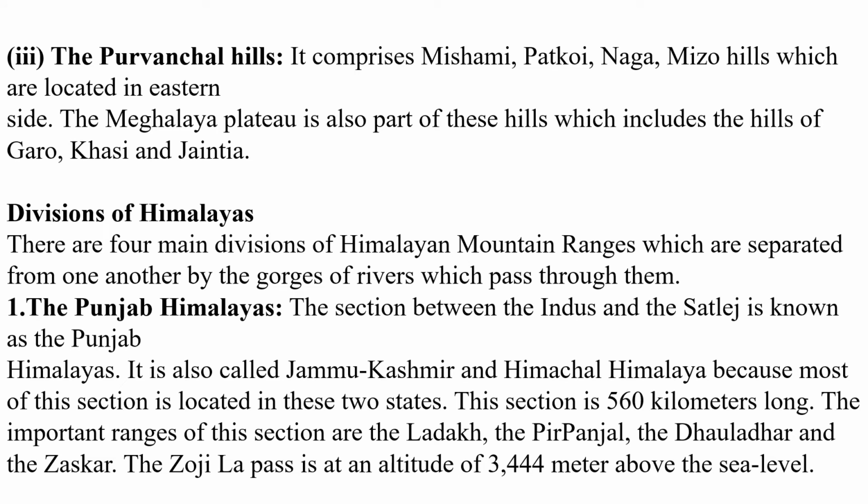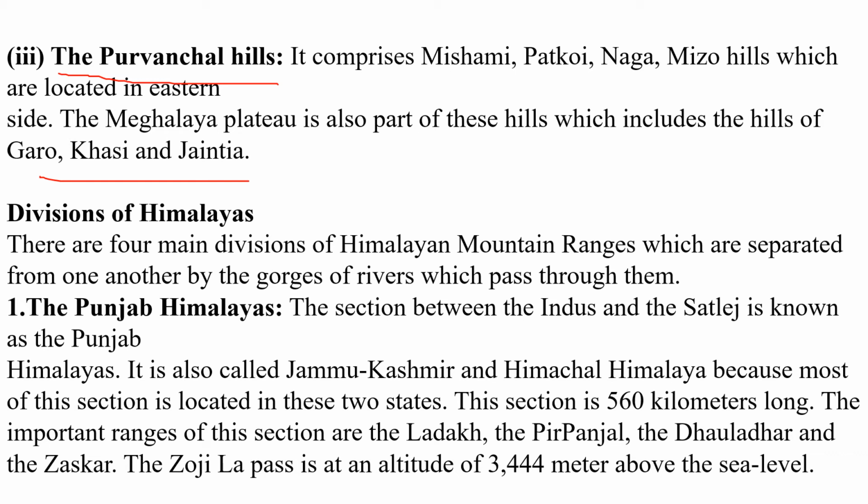Another part of the Himalaya is the Purvanchal Hills. It comprises the Patkai, Naga and Mizo hills, which are located in the eastern part. The Meghalaya plateau is also part of these hills, which include the hills of Garo, Khasi and Jaintia. These are located in India's eastern part, and these hilly regions do not have great height. So the Purvanchal Hills are located in the eastern part of India and also the eastern part of the Himalaya.